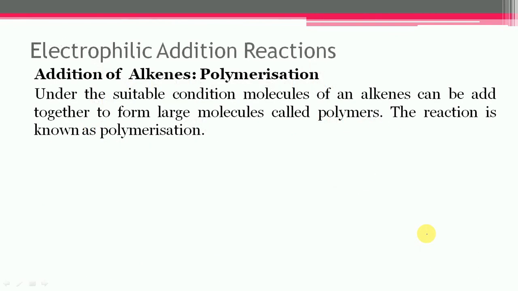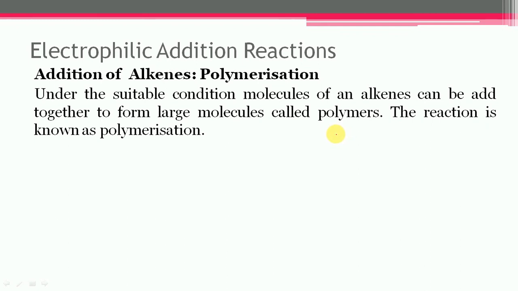The next is the addition of alkene, and it is also called polymerization. Under suitable conditions, molecules of an alkene can add together to form a large molecule called a polymer. The reaction is known as polymerization.